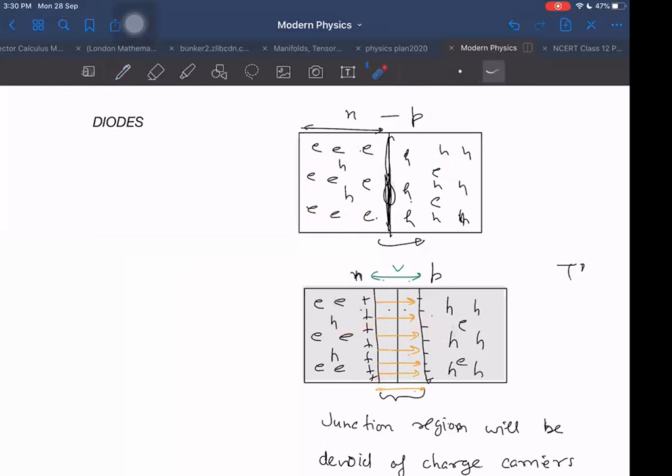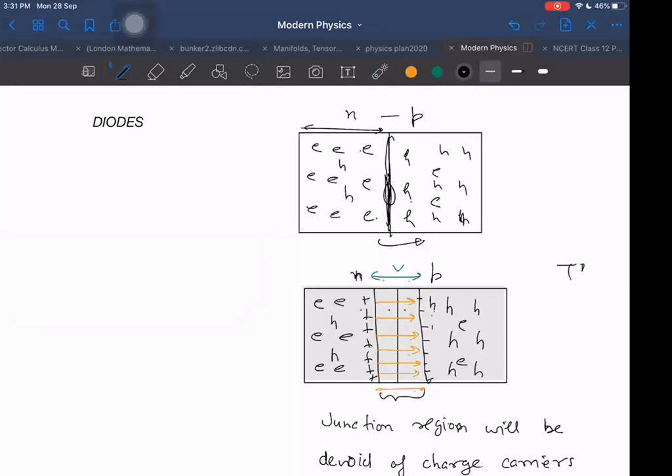Why do they stop after some time? The reason is the field is created, which is making them stop. So it does not mean that the electrons are not going at all. Some electrons will have energy, they will tend to go that side. But as they are going, some will lose their energy in between and they will return back. But some electrons will still have sufficient energy and they will be able to go. If they are still able to go there, then this width will increase because of that. Why will it increase? Because every time one electron is going there, it will be occupying some hole there.